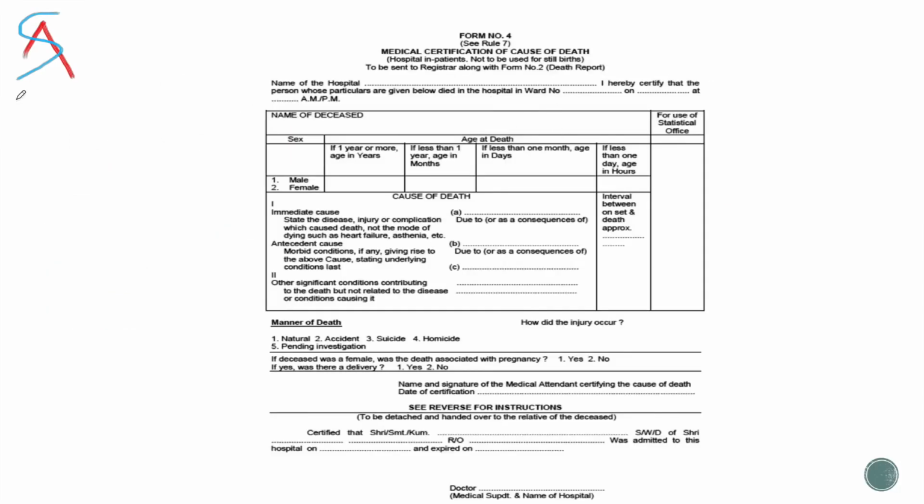So here I will give you some tips. The tip is you have to be very specific and precise. You can't write that the patient died because of old age. It's very vague. You can't write anemia as a cause. You have to write the subtype of anemia, which anemia caused it, and you have to write one disease in one line. You can't write a lot of details in it. And never use abbreviations. You can't write HTN for hypertension, DM for diabetes, and don't forget to write the time intervals.